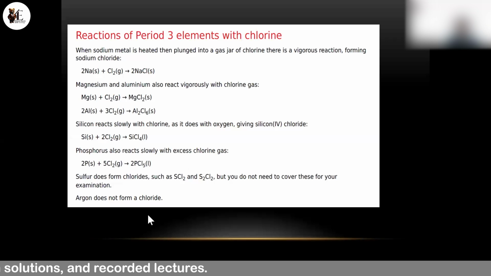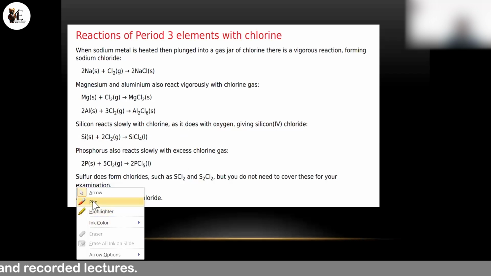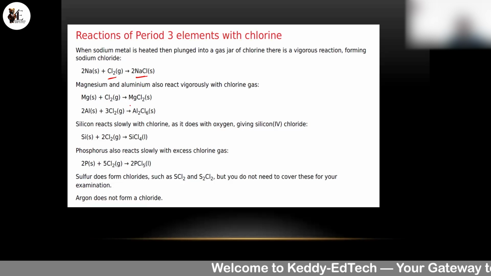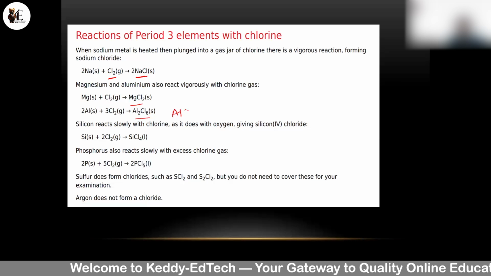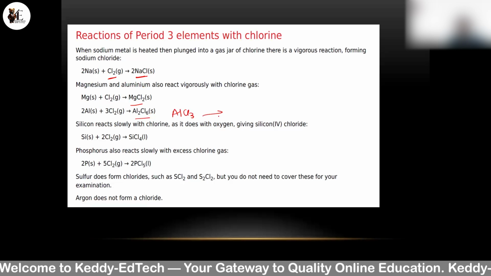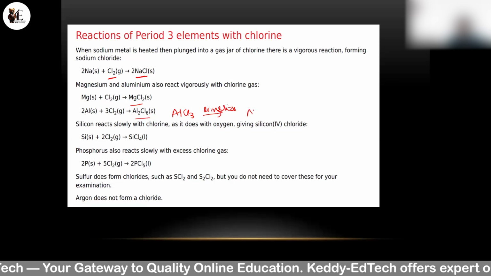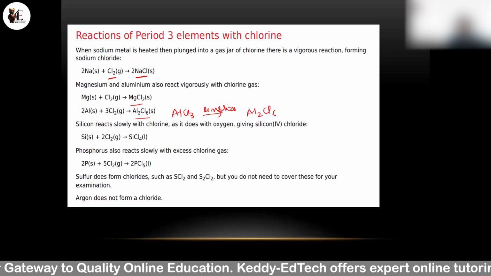Now, we have studied the reaction of period 3 elements with oxygen. Now, let us see the reaction of period 3 elements with chlorine. Sodium reacts with chlorine to form NaCl, it is a solid. Magnesium and aluminium react to form MgCl2 and Al2Cl6. Basically, it forms AlCl3, but it dimerizes to form Al2Cl6 because it is electron deficient.